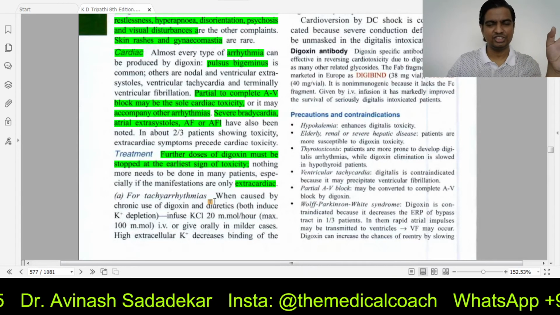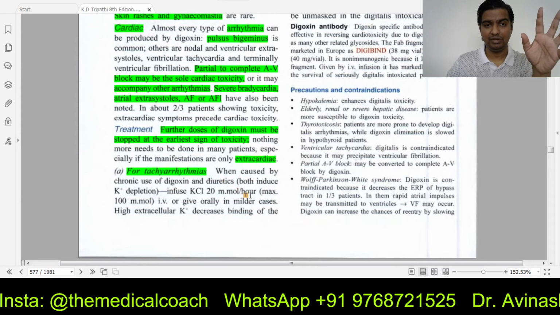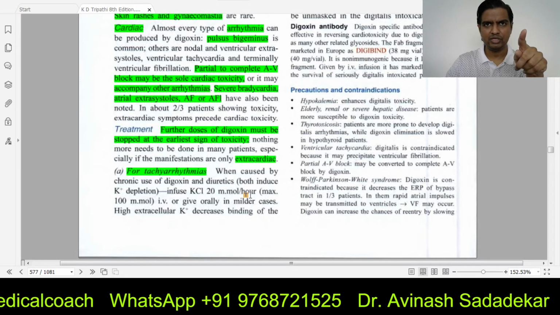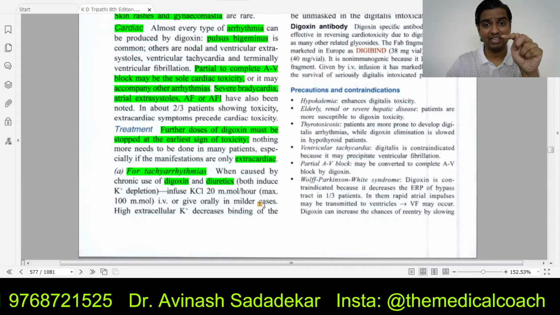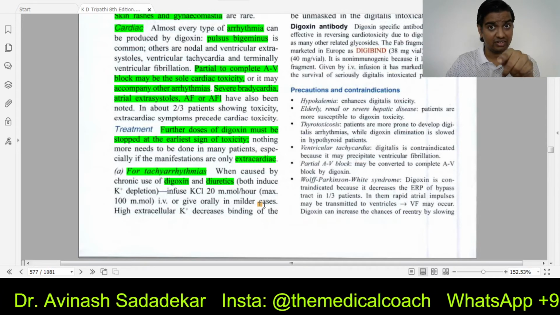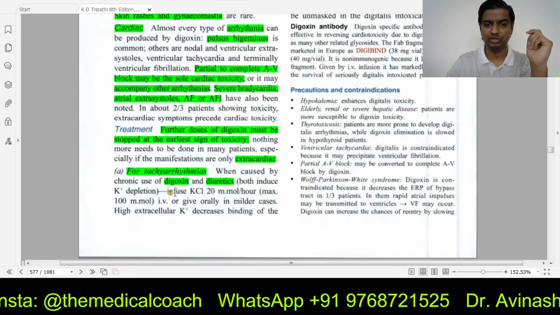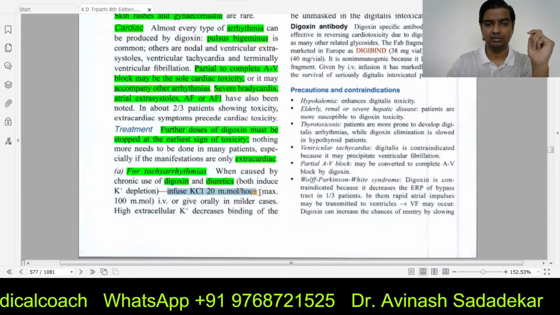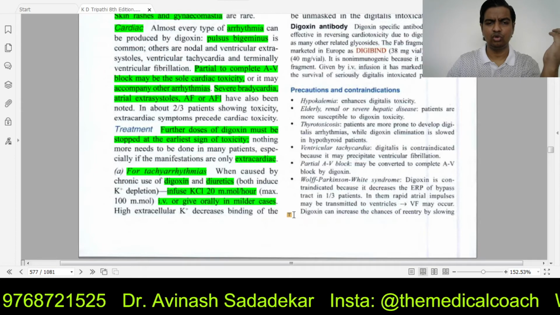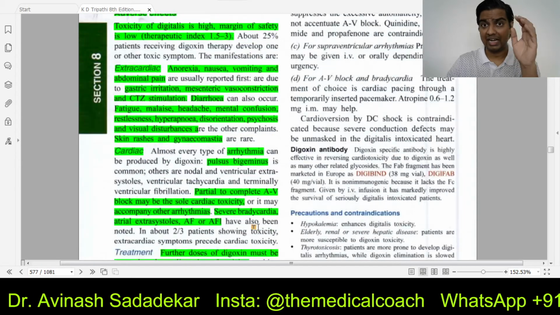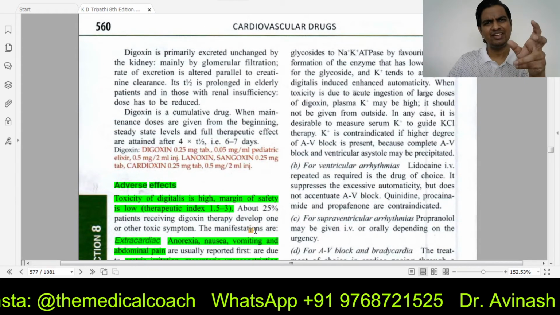For cardiac manifestations you have to admit the patient and observe him for tachyarrhythmias. When tachyarrhythmia happens, ask the patient, are you only taking digoxin or are you taking diuretics as well? Because if you remember the side effects of diuretics, they also cause potassium depletion, and digoxin also causes potassium depletion. So you have to infuse KCl, potassium chloride. You can give it by injection, or in milder cases you can even give it orally. Remember, higher potassium will decrease the binding. Simple. So it's kind of an antagonist.